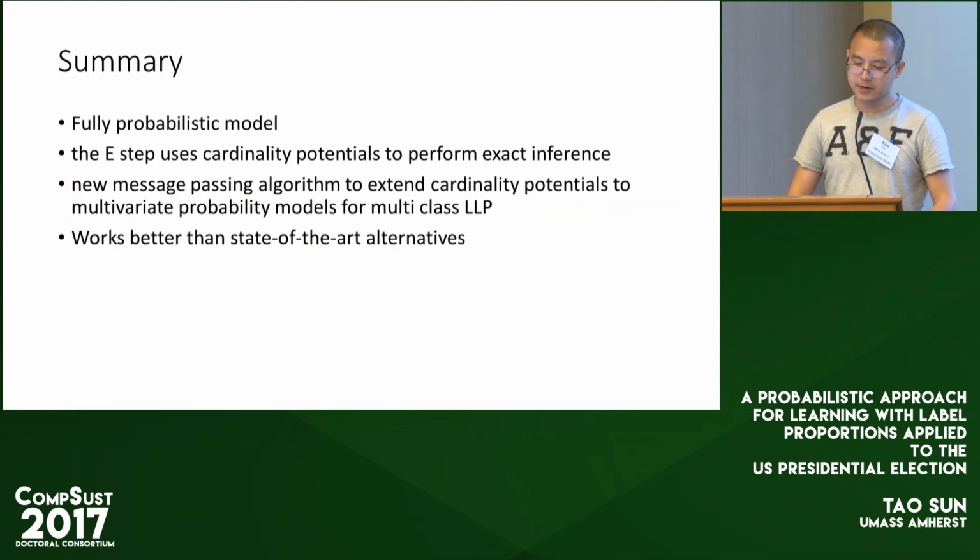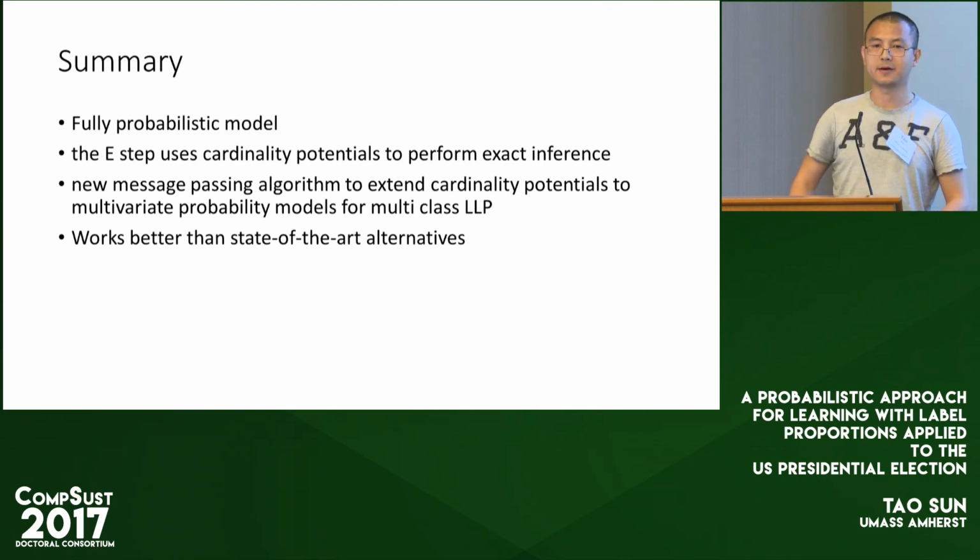The summary is that we have a fully probabilistic model. We use the cardinality potential to perform exact inference. We design a new message passing algorithm to extend to the multi-class classification problem, and it works better than the others. Please come to my poster for some real-world experiment results.